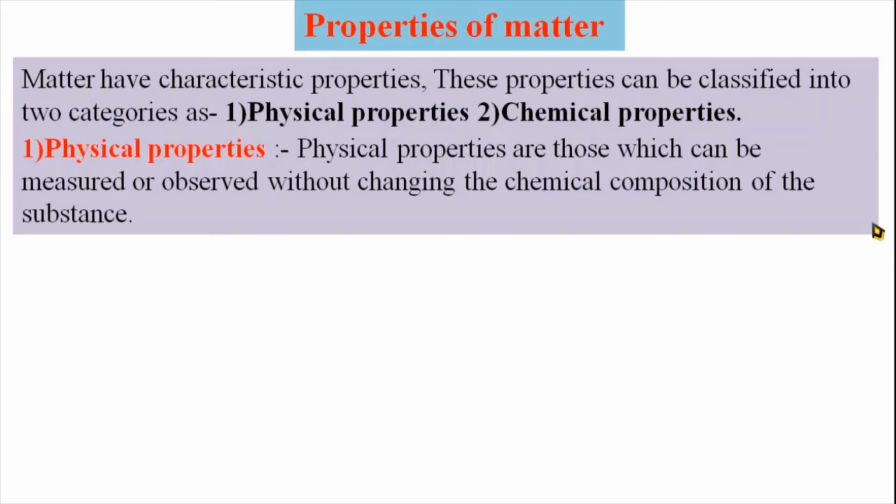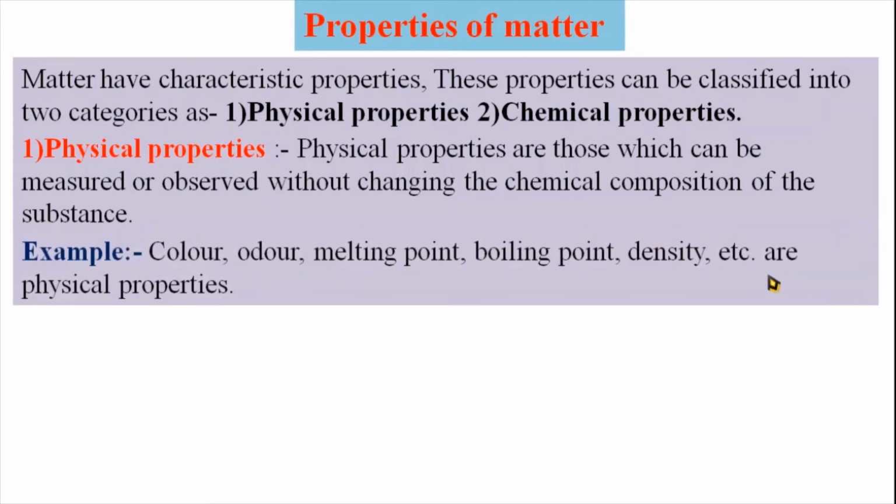For example, color. Again, melting point, boiling point. These properties are observed without changing the chemical composition of the matter or the substance. For example, color, odor, melting point, boiling point, density, etc. are physical properties, because when we observe or measure these properties, a chemical change in the chemical composition of the given substance or matter is not necessary.